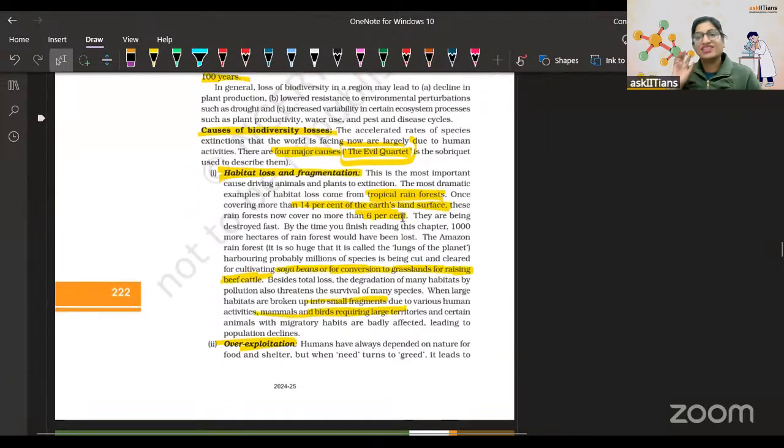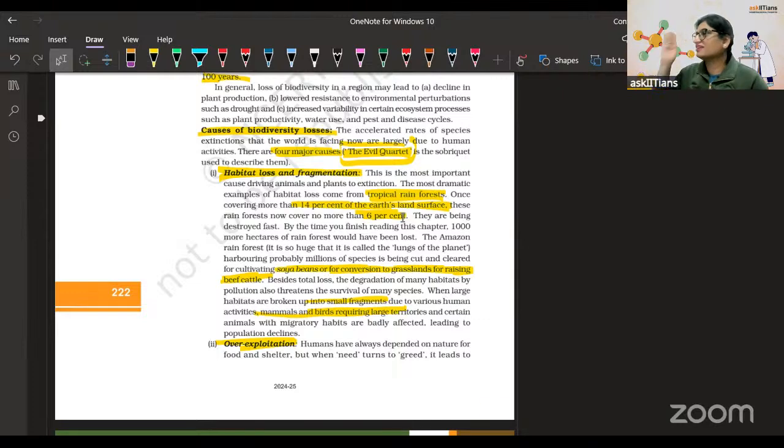In short, in your NCERT, they have talked about how biodiversity loss happens, what the reasons are, and then they have given facts. If you have any question in the paper, I request that you write the fact and you learn it. As soon as you write the fact, full marks. Because as a biology teacher, I love reading about real life examples and facts. You write the fact and underline it.